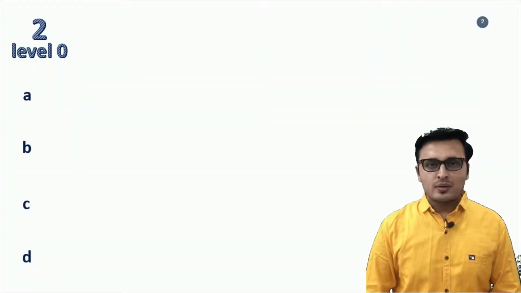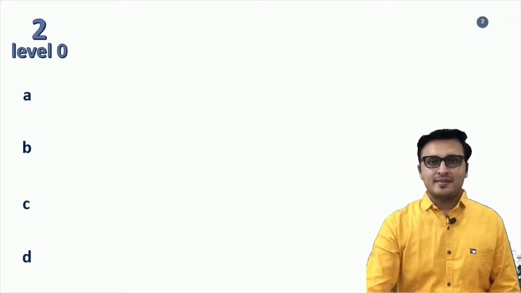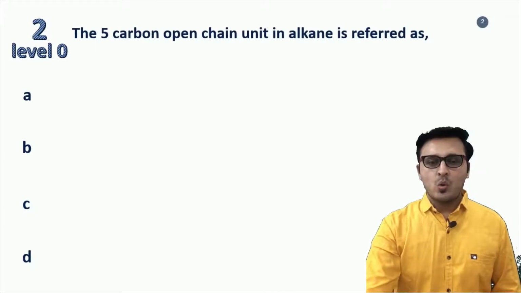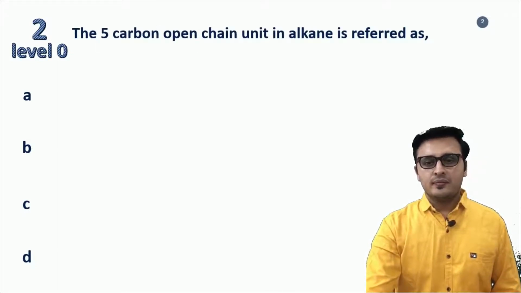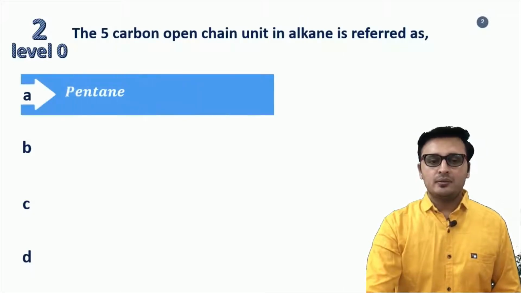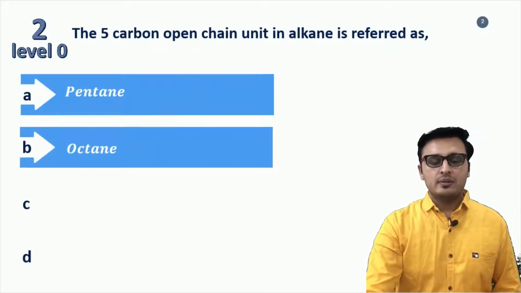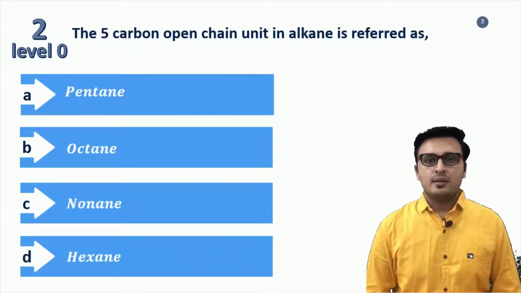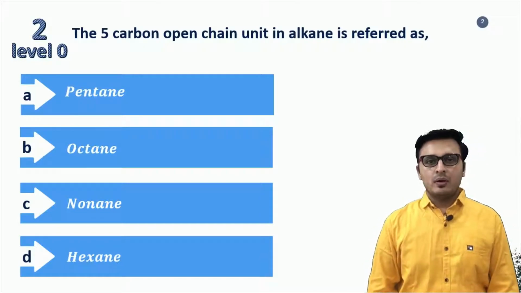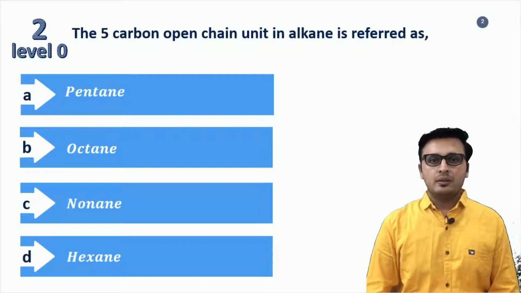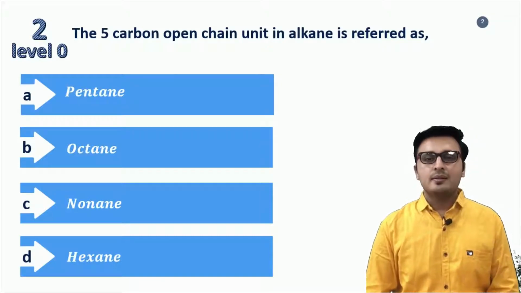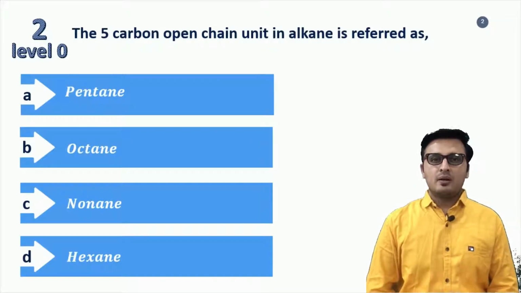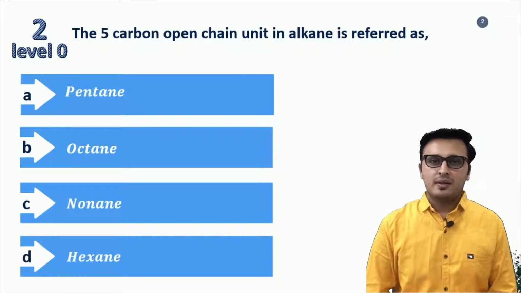Now presenting the second question, level 0, and the question is: the 5-carbon open chain unit in alkane is referred to as option A, pentane, option B, octane, option C, nonane, and option D, hexane. Dear friends, in the whole alk series, 1 carbon is meth, 2 carbon eth, 3 carbon prop, 4 carbon but, 5 carbon pent, 6 carbon hex, 7 carbon hept, 8 carbon oct, 9 carbon non and 10 carbon dec.